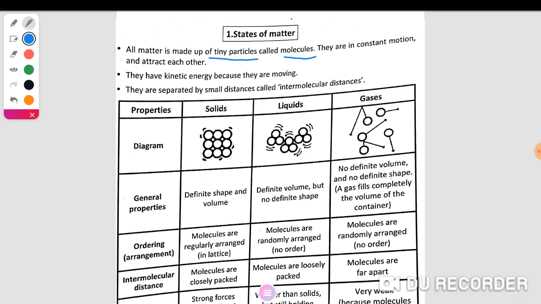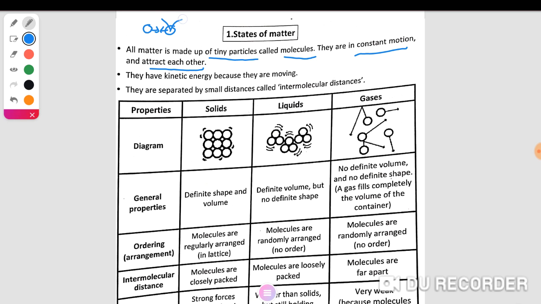They are in constant motion and attracted to each other. These molecules move, vibrate, and attract each other, and vibrate around the position of rest.